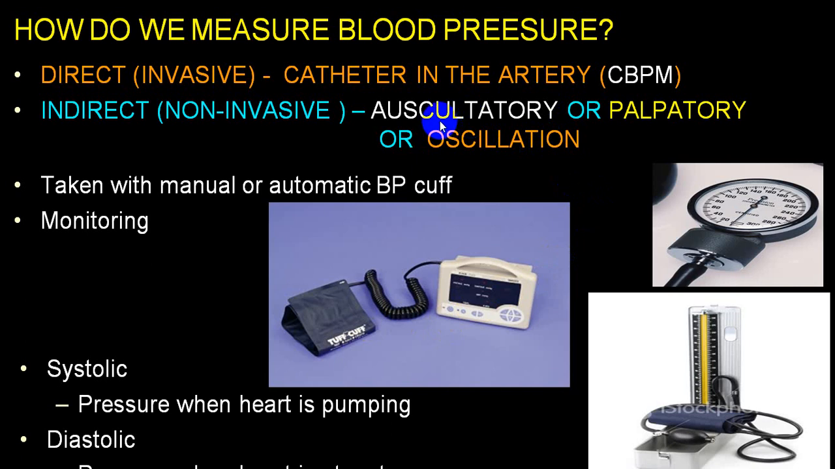During auscultation, you get a sound that will just start as soon as you come close to systolic blood pressure, and the sound will get muffled when you go below diastolic blood pressure. Then the sound will stop. These sounds are called Korotkoff sounds.